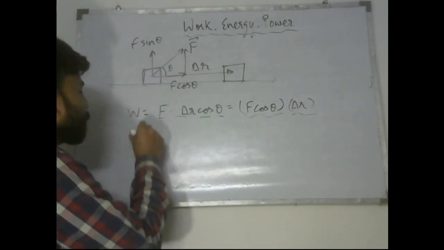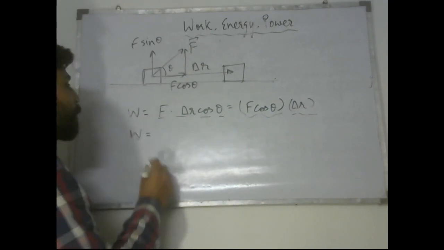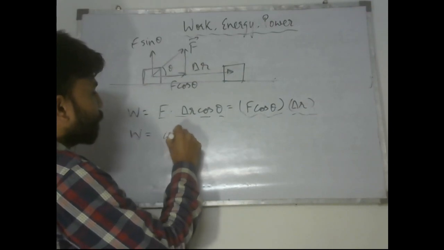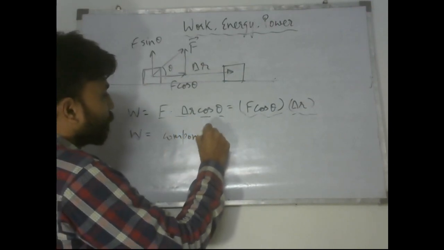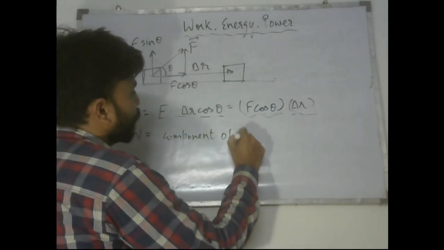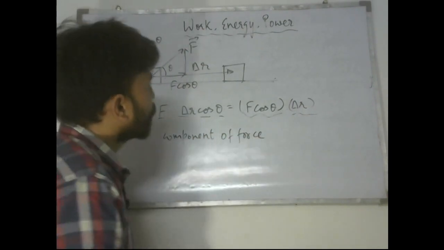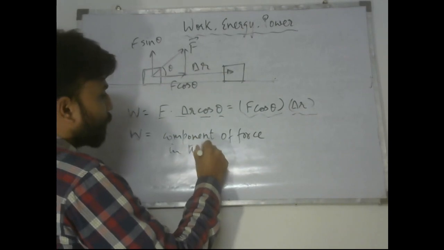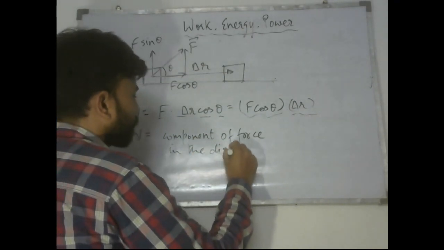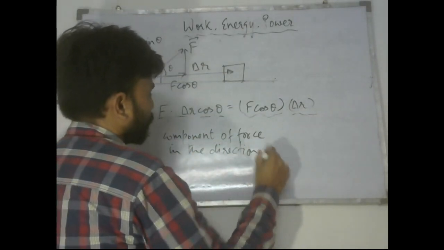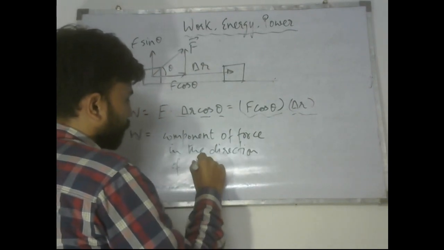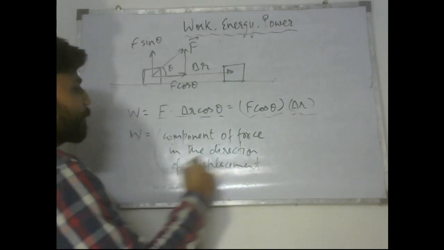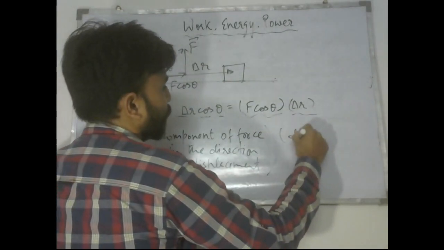So the expression for work is the component of force in the direction of displacement multiplied by the displacement of the body.